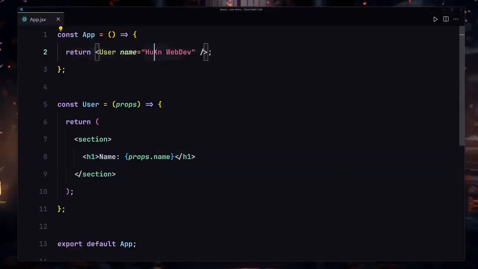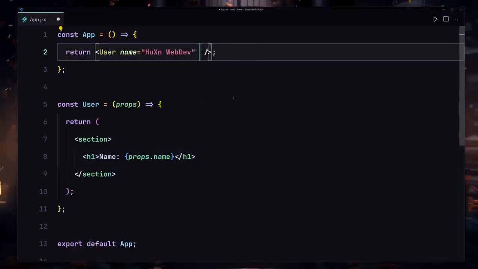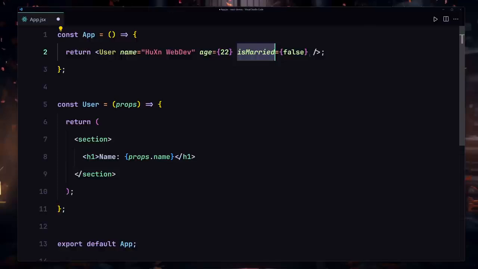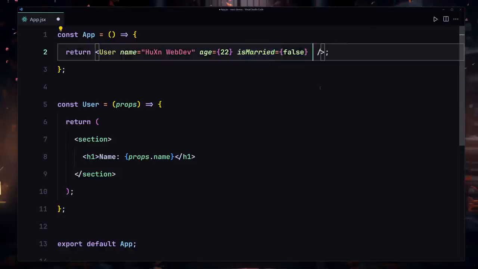Now I'm not only limited to providing strings, I can also provide anything I want. So I'll just use age, and age will be set to 18, not 18, 22. And I'm going to also provide the boolean value isMarried, and that's going to be set to false. We cannot see that right now because we are not rendering it to the UI, so we will not see the result of that. But very soon, we're going to be also discussing the boolean values for the props as well. You will see that very soon, don't worry about it.